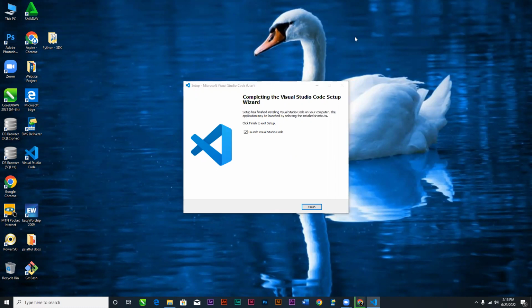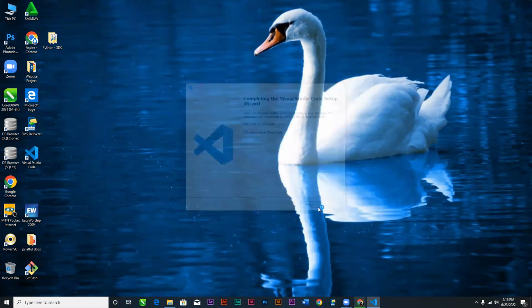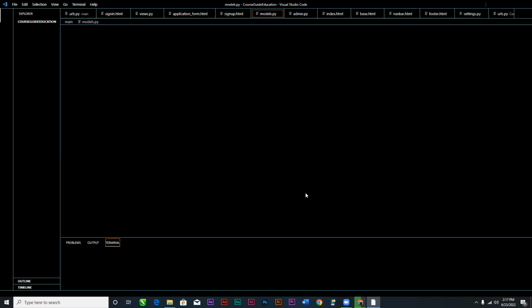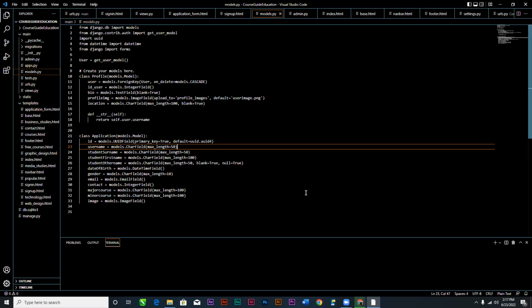All right. If no question, we can now launch our Visual Studio Code. So I'll click on finish, and then it will be launched. Now, this is very important. You see that Visual Studio Code is one software, and Python is another software altogether.